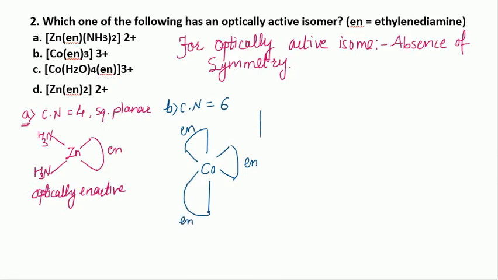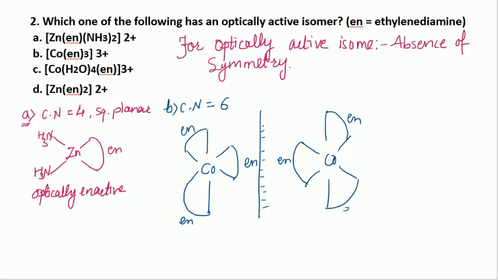If we take the mirror image of it, it shows like this, with ethylenediamine.